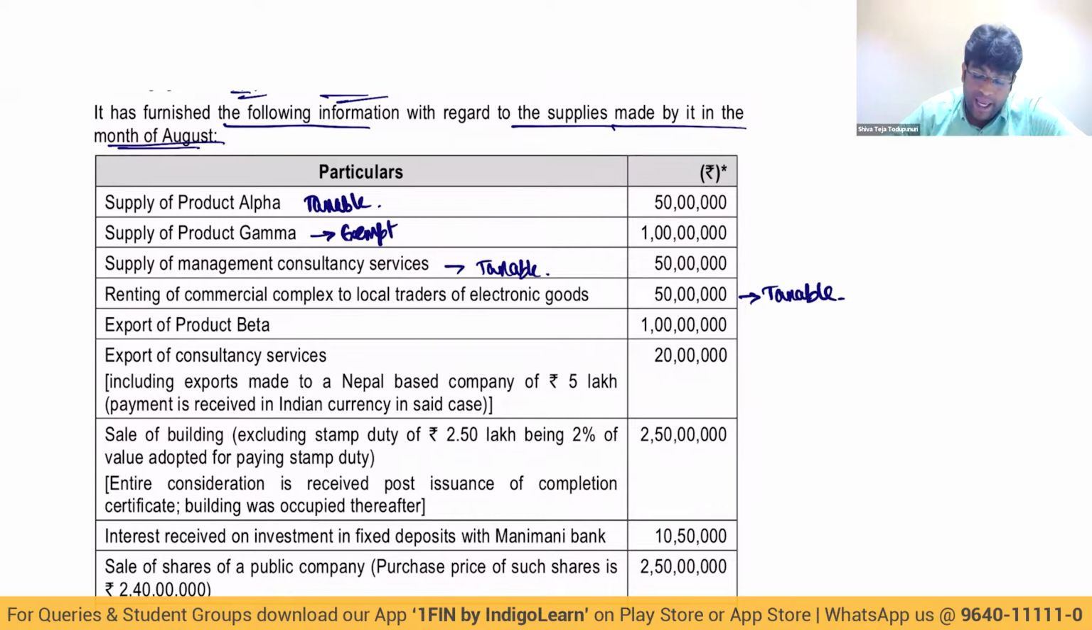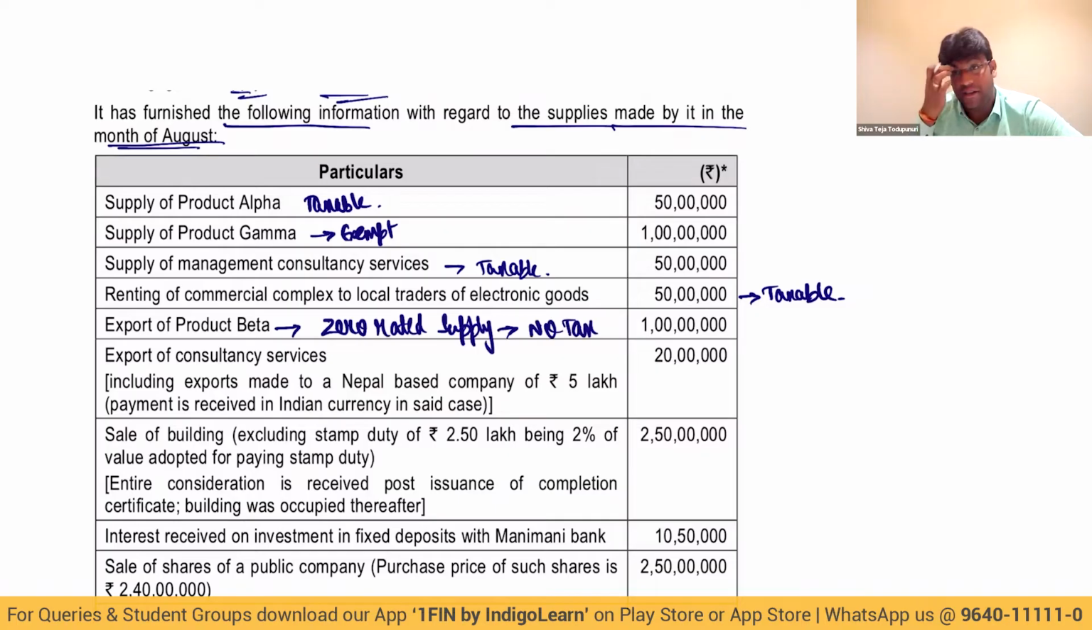Next point. Export of product beta. So export is covered in zero rated supply. And if it's under LUT, there will be no tax. Export is a zero rated supply. Under bond or LUT, if you go, there is no question of payment of output GST. And whatever input tax credit is there, that also we can claim as refund.